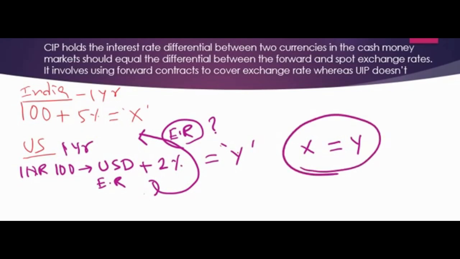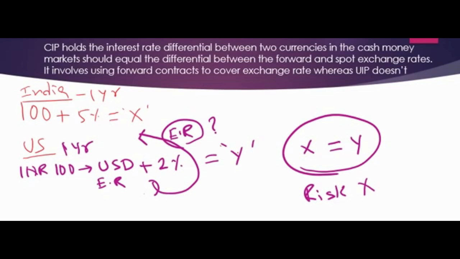We call this covered interest rate parity because we have eliminated the exchange risk with a forward rate contract. So this is how CIP is covered.